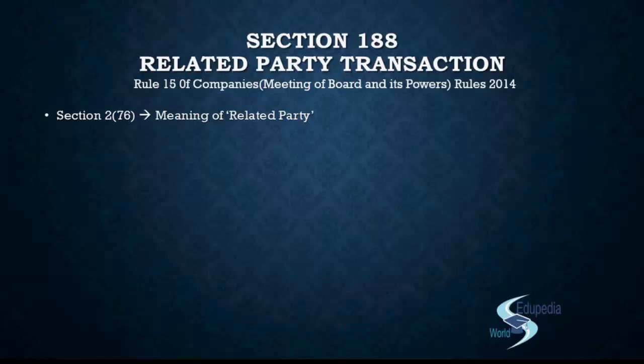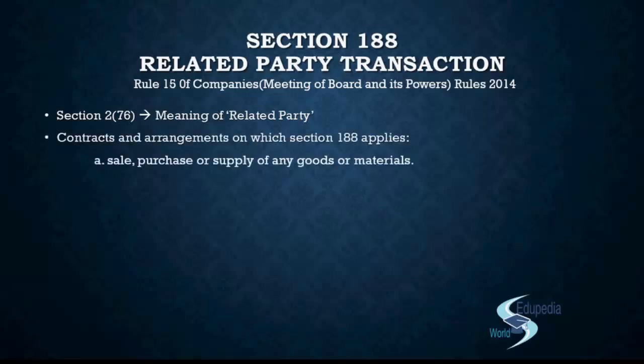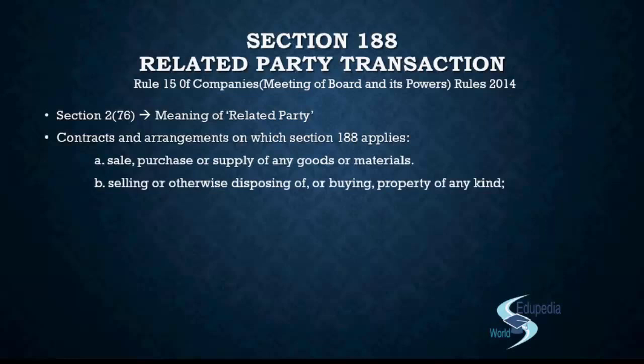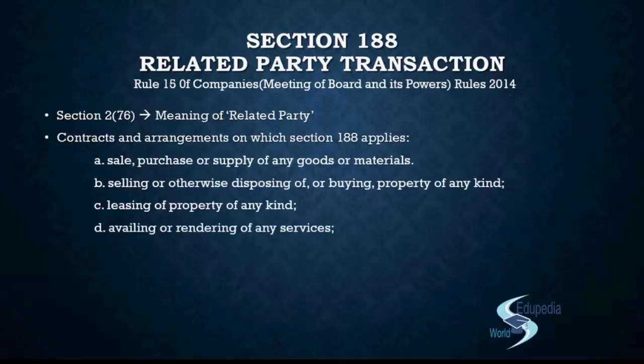Then we moved on to the applicability of section 188, the contracts and arrangements that are covered. First, the sale, purchase or supply of any goods or material. Then selling or otherwise disposing of or buying property of any kind, leasing of property of any kind, availing or rendering of any services. These are the four basic aspects.